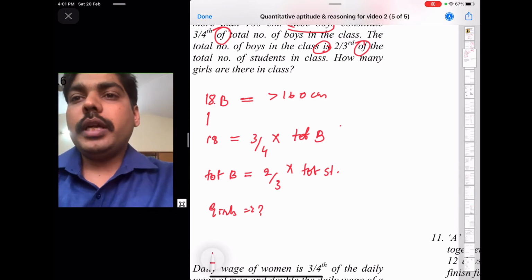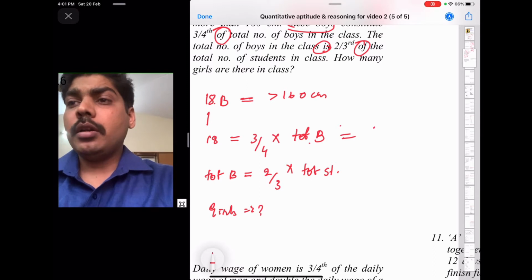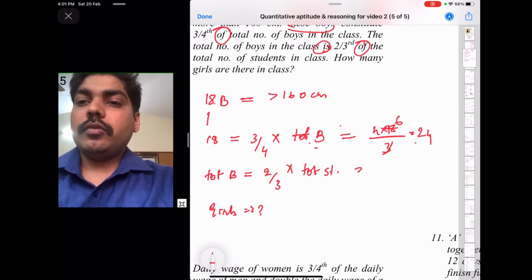Now you know 18 is 3/4 of total boys, so total boys will be, cross multiplied, 4 into 18 upon 3, so 3 sixes are 18, there are a total of 24 boys.